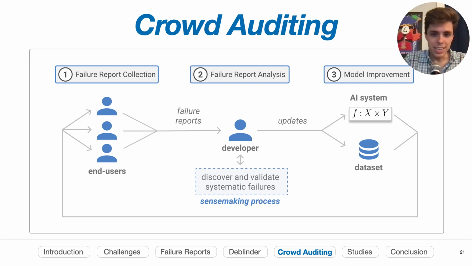So overall, this process we kind of define as this crowd auditing process. We take crowd input. A developer goes through the sense-making process to kind of parse that data, test these hypotheses, and they can take that information, update their models, either gathering more data or updating their model architectures, and redeploy that into the wild. And this iterative process can be ongoing.